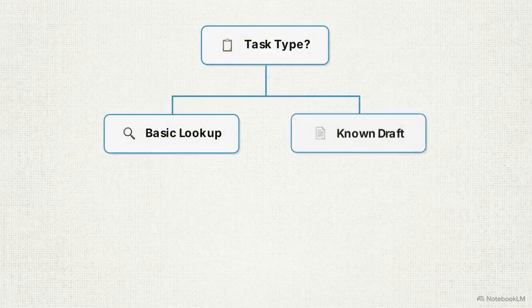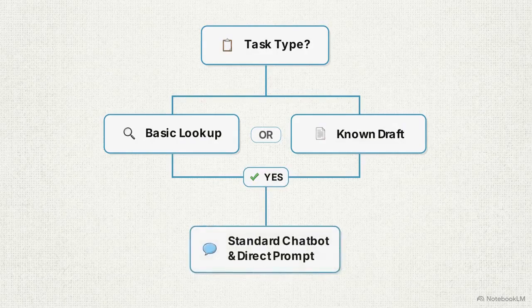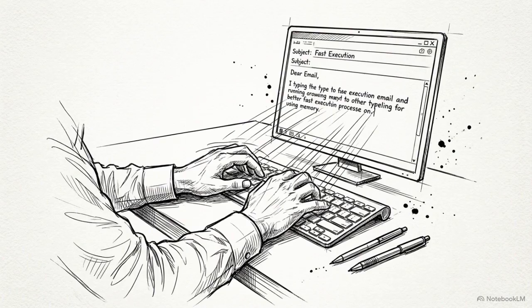These principles can be distilled into a daily operational rule for choosing your tools. The first filter is simple. Is the task a basic lookup, or do you already know exactly what needs to be in the draft? If the answer is yes, the most efficient path is a standard chatbot and a direct prompt. When the core information is already in your head, bypass the agent to avoid unnecessary setup time.